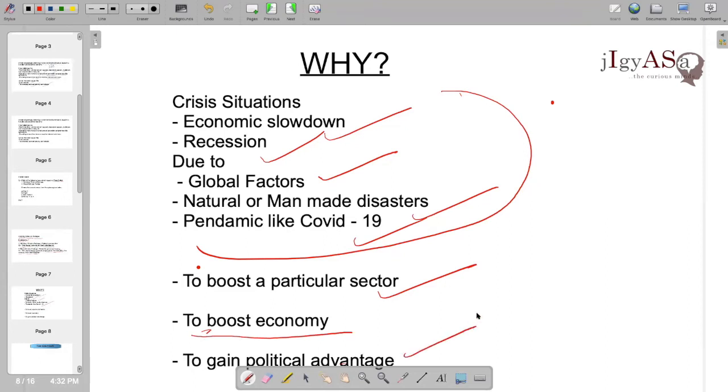At the time of elections, governments generally spend much. So we are not going to discuss this. We are going to discuss these other things.